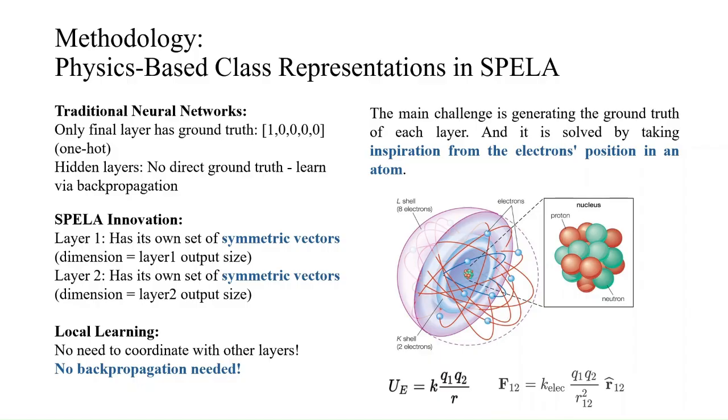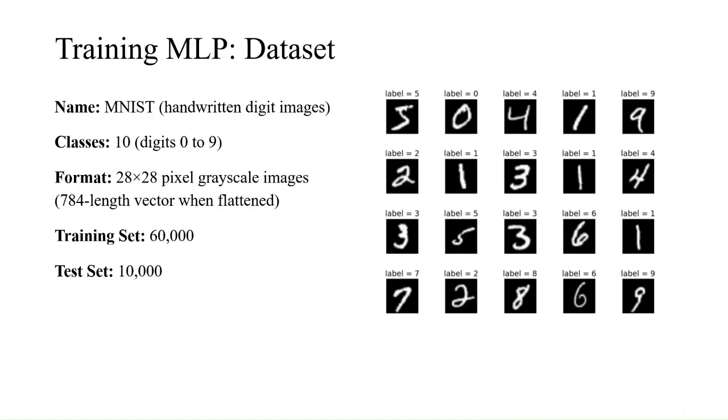We found our inspiration in nature, specifically from electrons' positions in an atom. In order to achieve the lowest potential energy state, electrons tend to maximize their distance from each other within an atom due to repulsion. Inspired by this model, we created symmetric vectors with a dimension equal to the number of neurons in a layer, ensuring that they are equidistant from each other in high dimensional space. Each symmetric vector now represents a particular class, and we train the model to align the output vectors with its corresponding symmetric vector through a cosine similarity loss function.